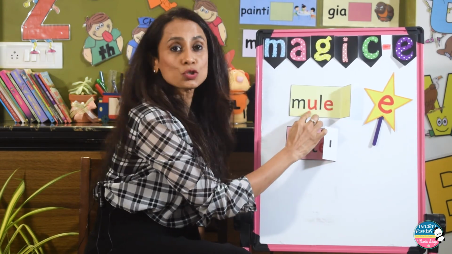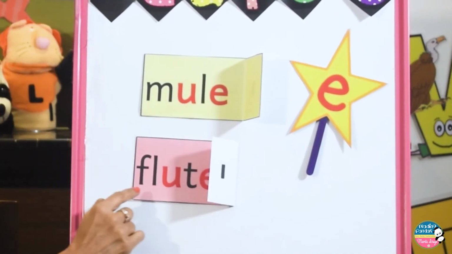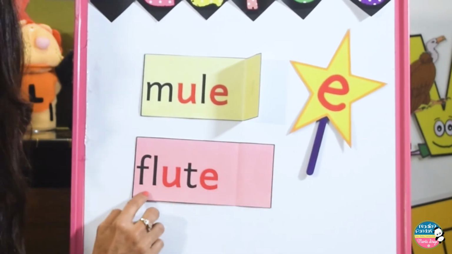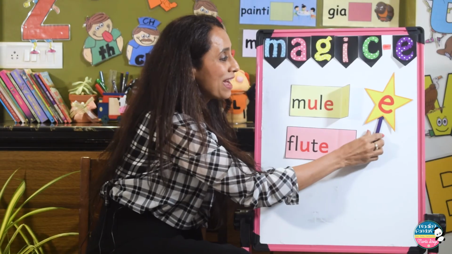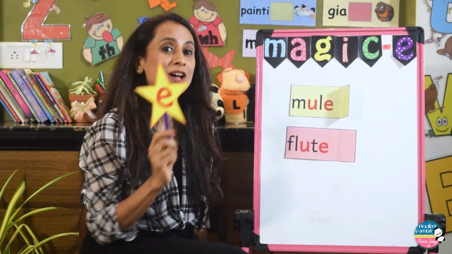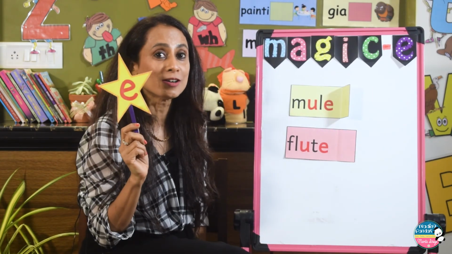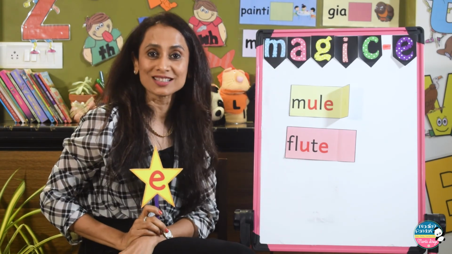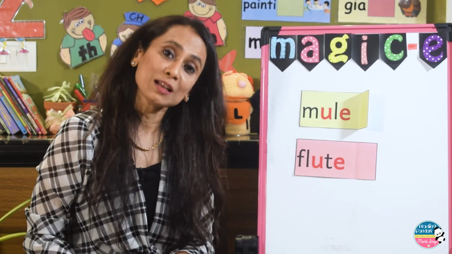And our last two words here, we have mull will turn into mule. Short vowel sound to long vowel sound. And flat will turn to flute. Magic E is working its wonders and magic all over while it stays silent at the end of the word.